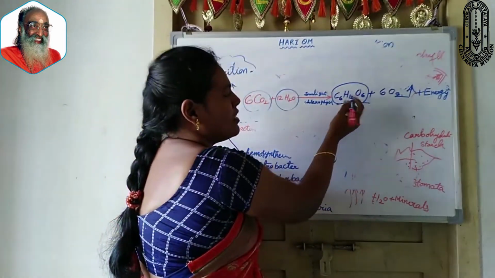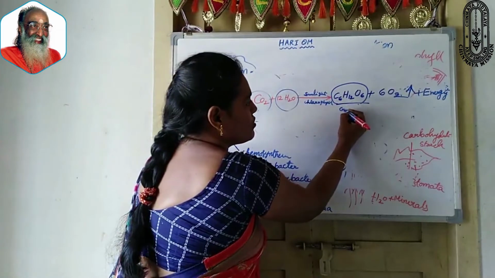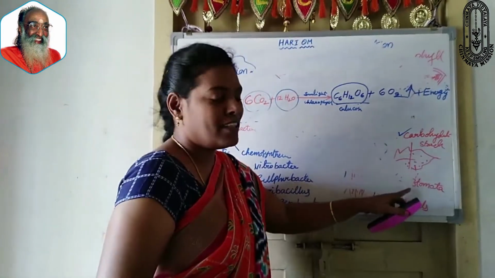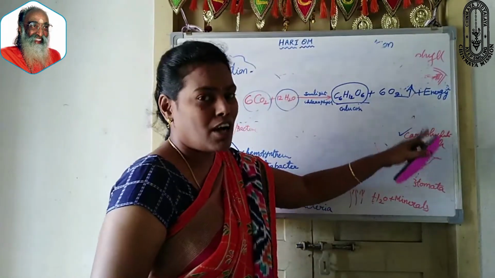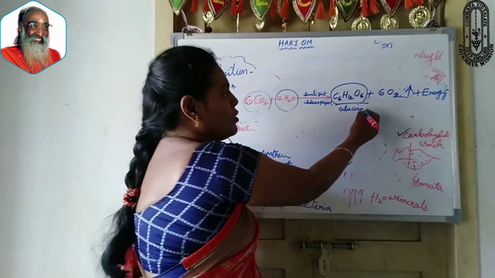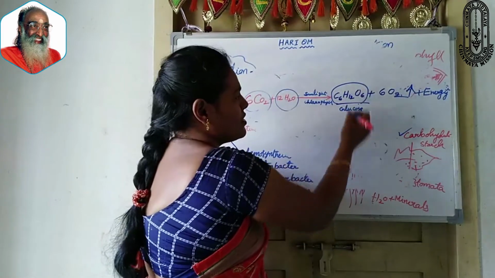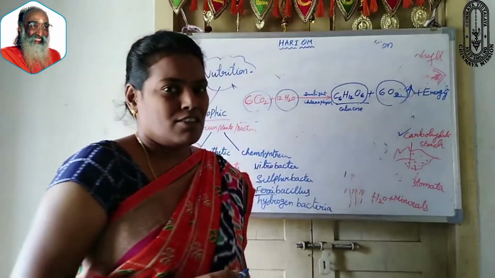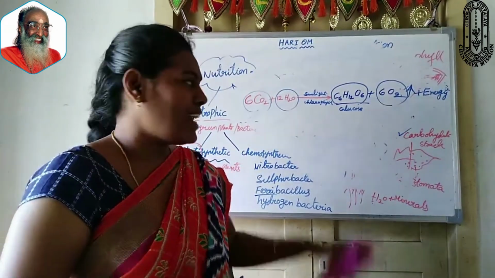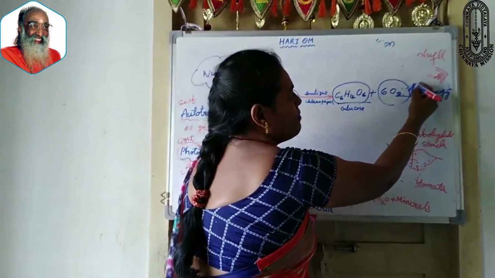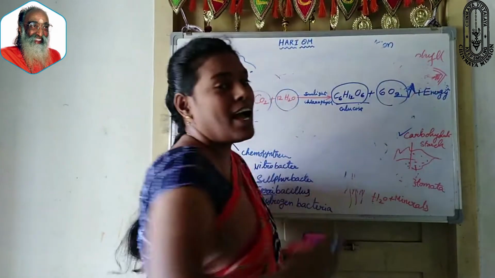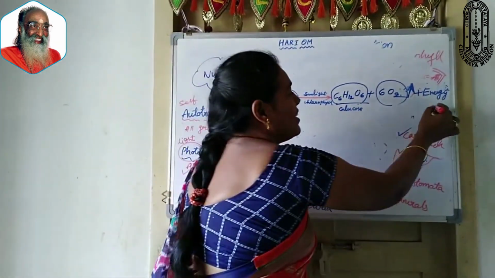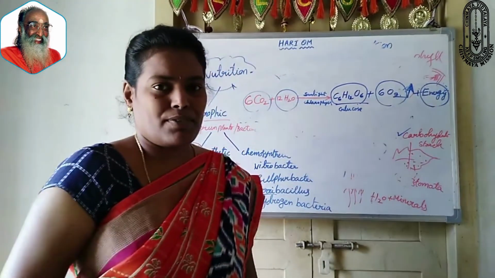Here I have given the chemical formula of glucose. Glucose means nothing but the food material which is prepared by the plant. That is nothing but carbohydrate or starch. Glucose, C6H12O6. Along with this compound, oxygen is also released from the plant in gaseous form. That's why I have given the upward arrow here. And along with these two, energy is also produced.